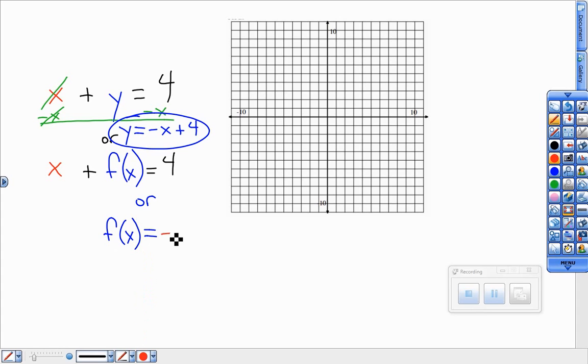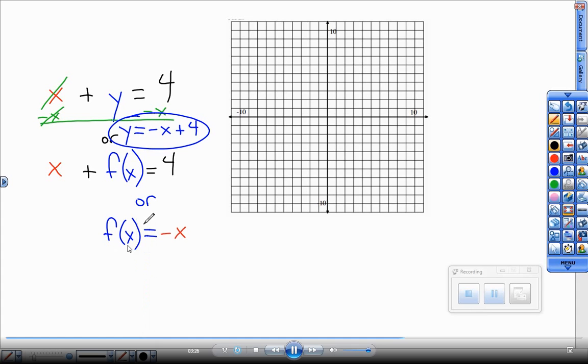Same with function notation. This, written as f of x equals negative x plus 4, would be the f of x function, my y-axis, y, or the f of x axis. This would be the x-axis. The function is controlled by the number I plug in for x. I plug in 1 for x, it will spit out 3. So now I need you to know these.